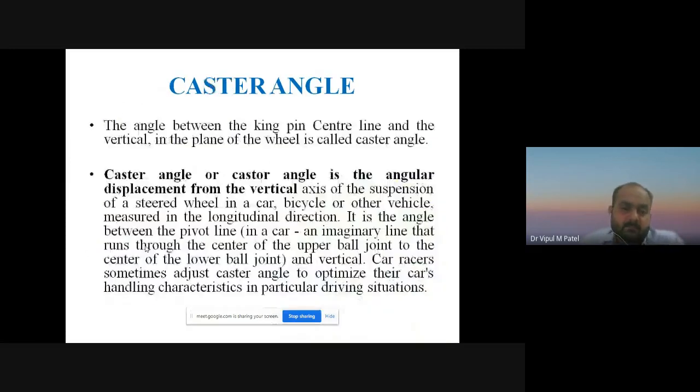Now caster. So the angle between the kingpin inclination or kingpin center line and the vertical in the plane of the wheel is called caster angle.